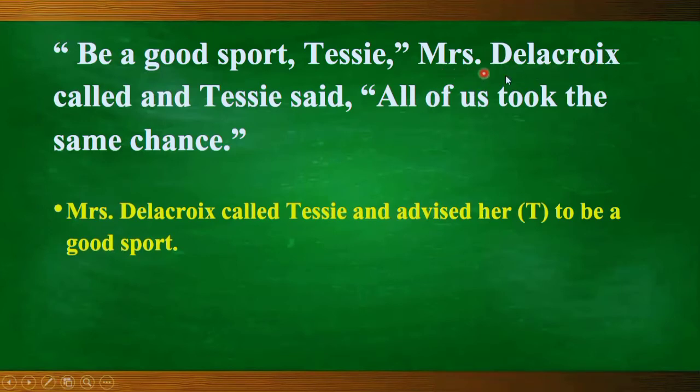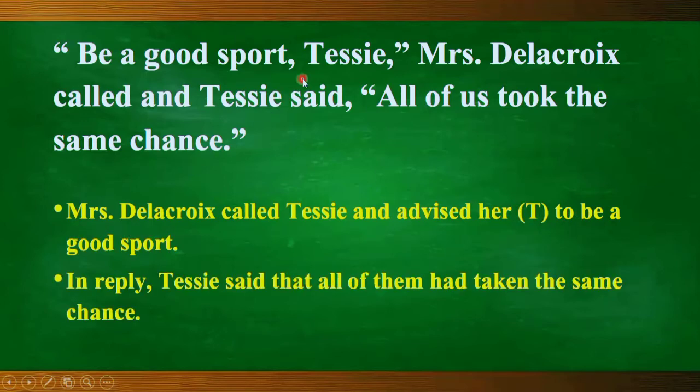Who's the speaker? Mrs. Delacroix. So Mrs. Delacroix called Tessie, and by saying this line, "Be a good sport," as this is an imperative sentence, Mrs. Delacroix is advising her to be a good sport. So we change it this way: and advised her, who? Tessie, to be a good sport.